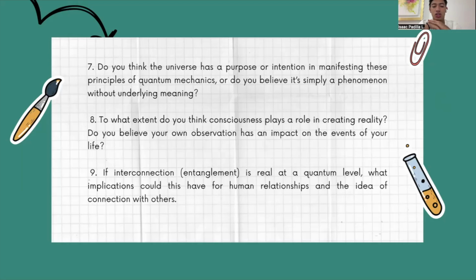Now we have the last question, question number 9. If interconnection or entanglement is real at a quantum level, what implications does it have for human relationships and the idea of connection with others? So I really like this question. What I understand is that people can become entangled in a certain way.